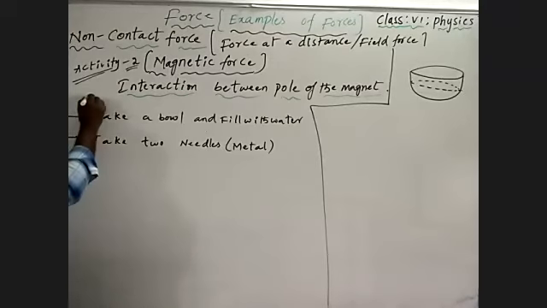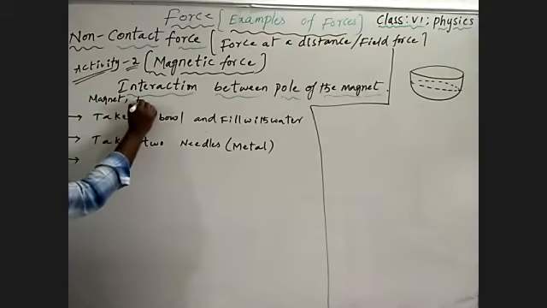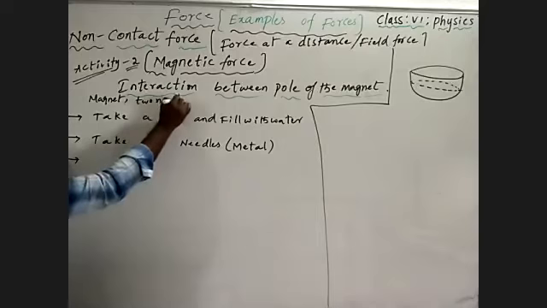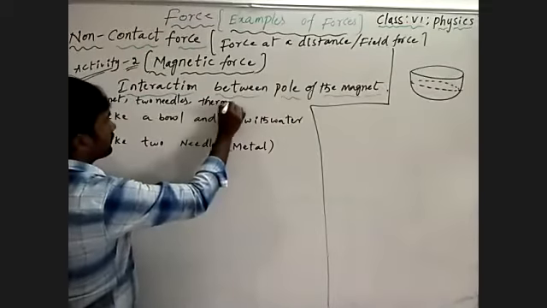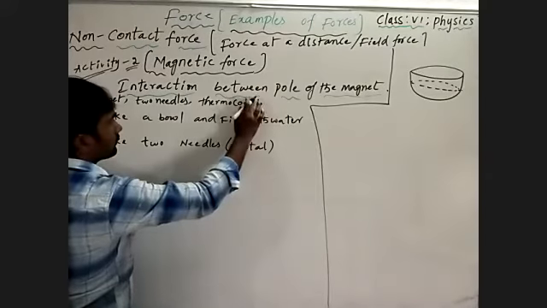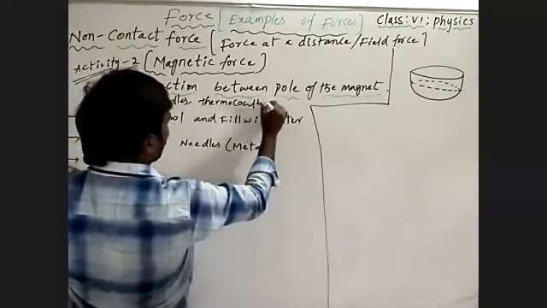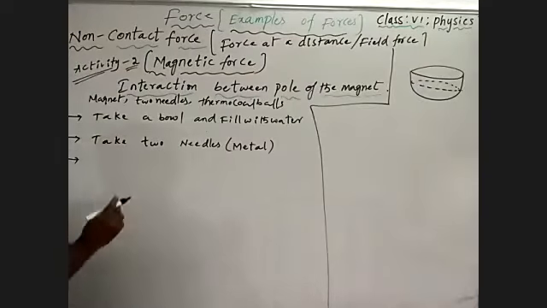What we need: one magnet, 2 needles, thermocol balls, and a bowl of water.